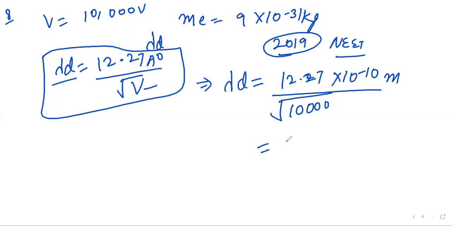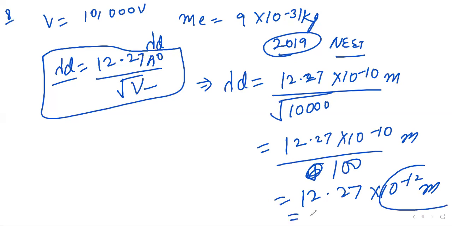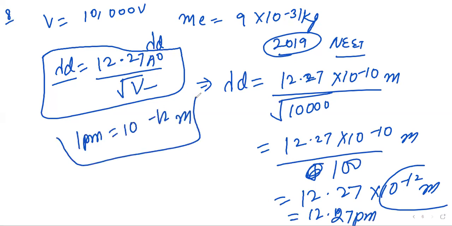So 100 will be coming out. 10 raised to minus 10 meter divided by 100. So taking it in the numerator, it will be 10 raised to minus 12 meters. 10 raised to minus 12 is called pico. So it will be 12.27 picometer. 1 picometer means 10 raised to minus 12 meters. So remember this one. So this is the answer for this question.